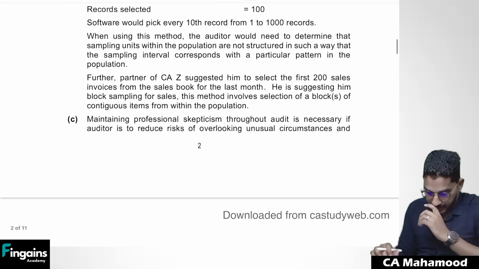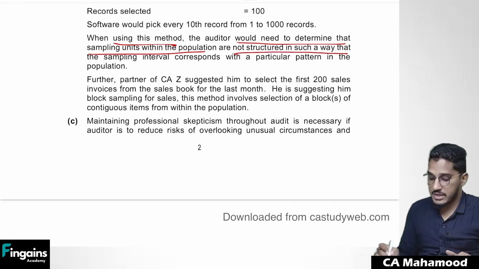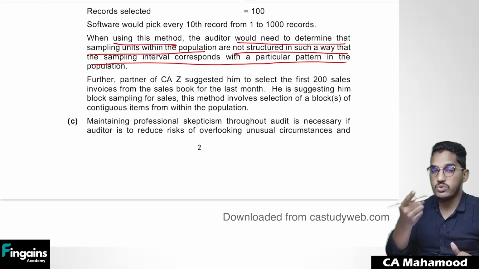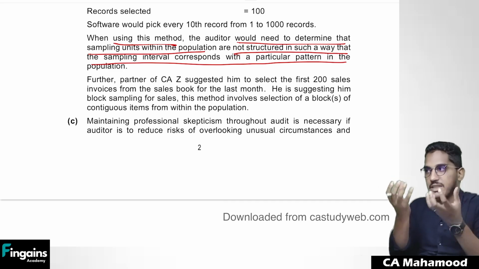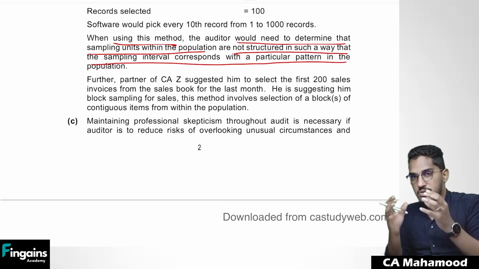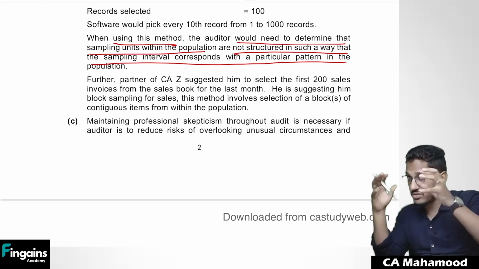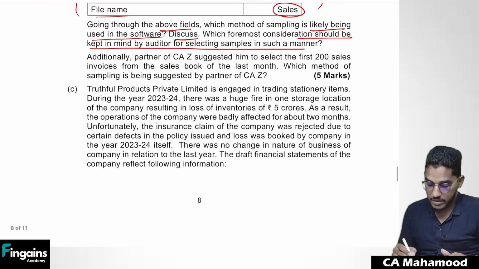Like if you see here, they try to say that when using this interval sampling, the auditor would need to determine that sampling units within the population are not structured in such a way that the sampling interval corresponds with a particular pattern. If the client comes to know that you are following a particular pattern, they will make all the arrangements to make sure that in that pattern only genuine information is there. So you should make sure that the client doesn't know the pattern and has not structured the data in such a manner. That precaution you have to take.